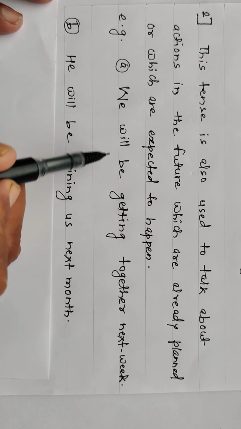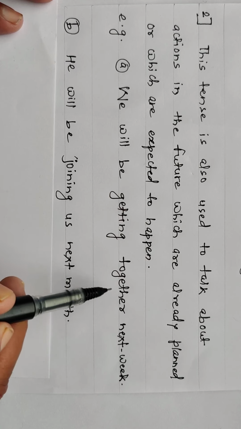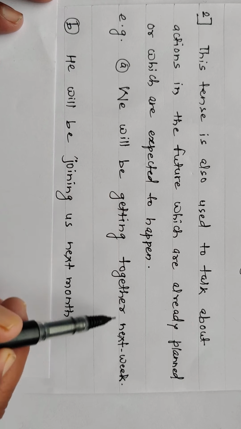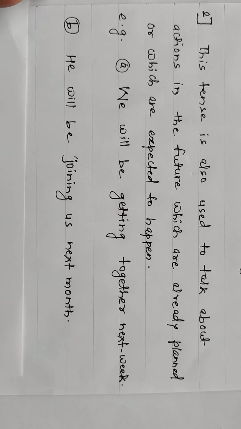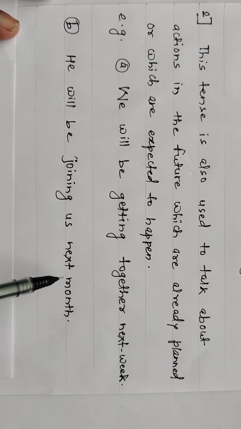For example, we will be getting together next week. It means our get together is happening next week. Therefore the sentence is like this: we will be getting together next week. Second, he will be joining us next month. He is going to join us but next month. It means this is planned, or things which we are expecting to happen. In such cases we are going to use this future continuous tense.